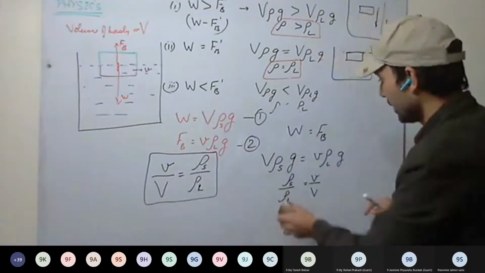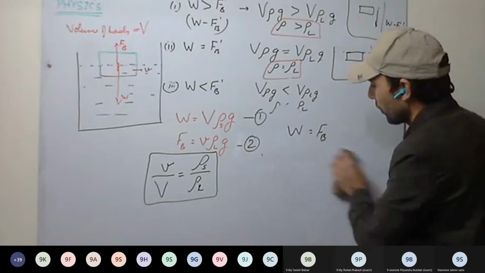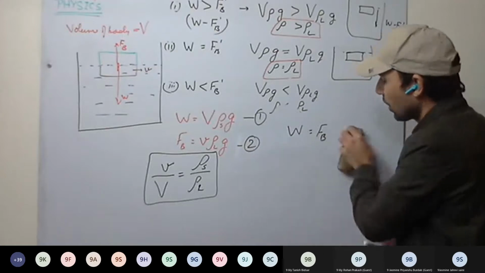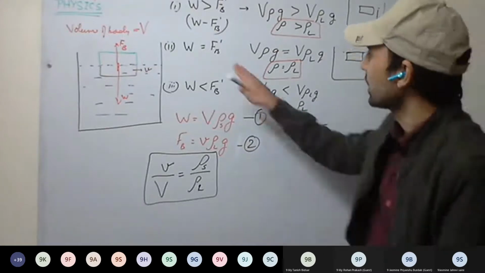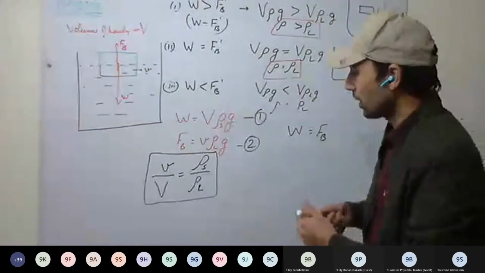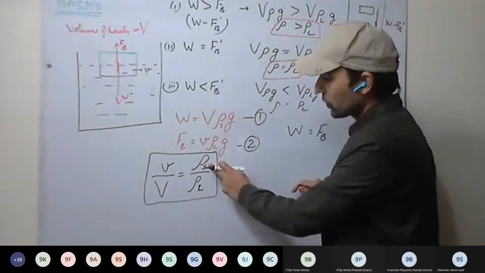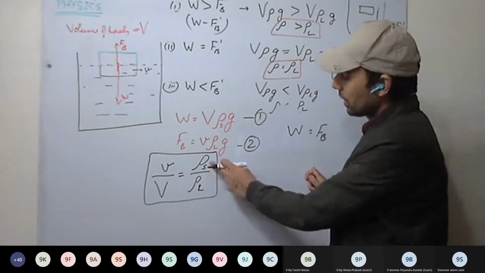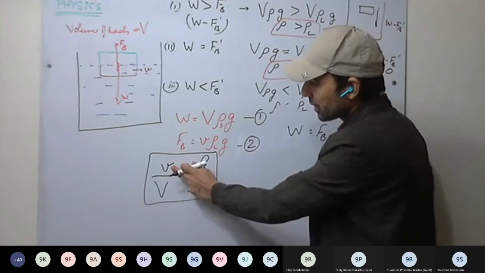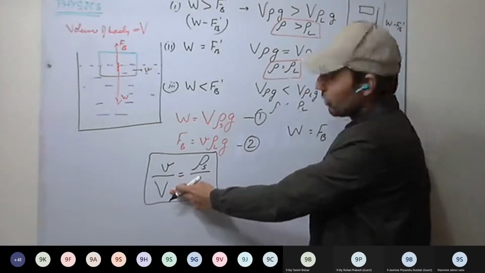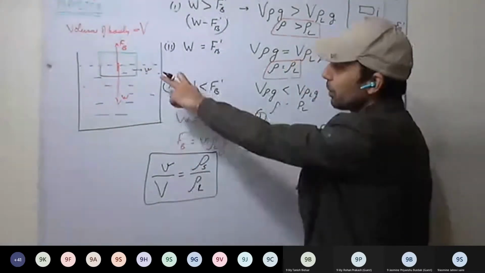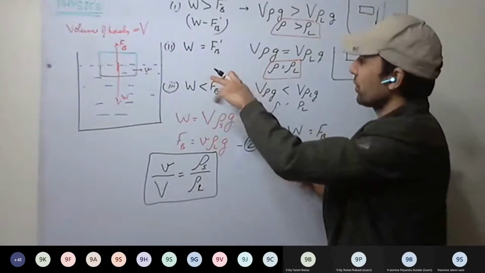In third case we are discussing, that is when the body will float. Okay. Now see here, second and third case for this formula, when density of the solid is same as the density of the liquid, small v will be equal to capital V. It means body will be completely submerged just below the surface.